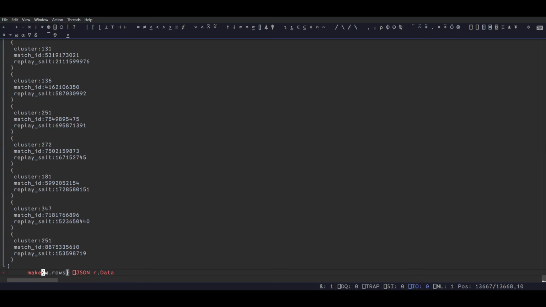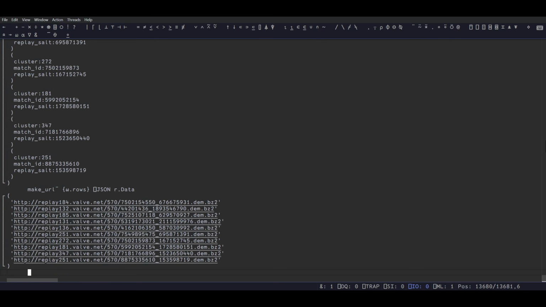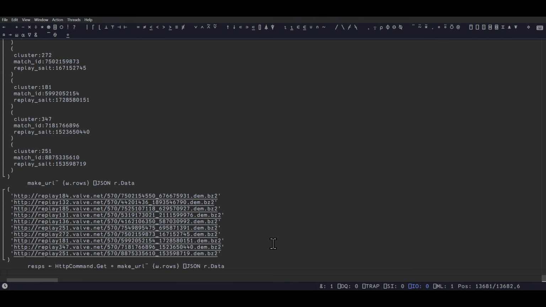Make URL for each of these. Nice. And again, we're just partying for this one. This goes here, right? And this is it. It's going to go 10. I might get timed out or something by the replay server, which is fair. But maybe not. Hopefully it doesn't.